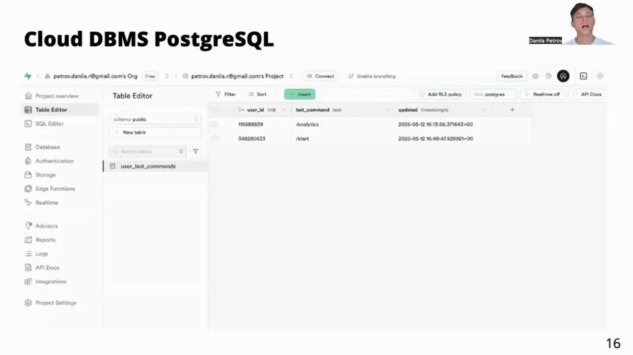Here you can see what a cloud DBMS, PostgreSQL via Supabase, looks like. It's quite simple. There is only one table with 3 columns: user ID, last comment, and updated, in order to make an AI agent able to remember where the user is.